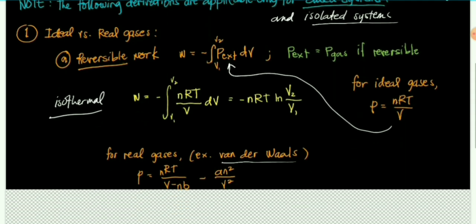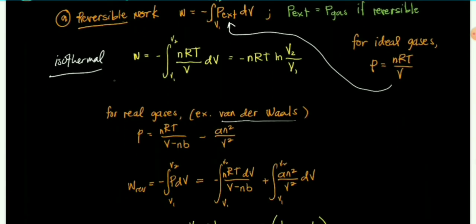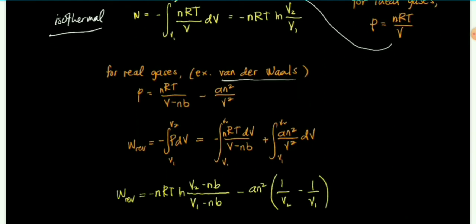Okay? Paano naman kapag van der Waals gas? Again, isothermal pa rin siya kasi hindi magbabago yung temperature dito. Hindi natin siya binabago. Okay? So, the reversible work will just be the integral of this expression from V1 to V2, negative PdV. So, this will be integrated from V1 to V2. Ito yung magiging integral niya. Okay? So, again, this is isothermal, kasi constant yung temperature.